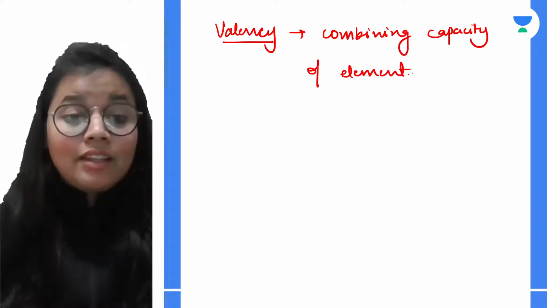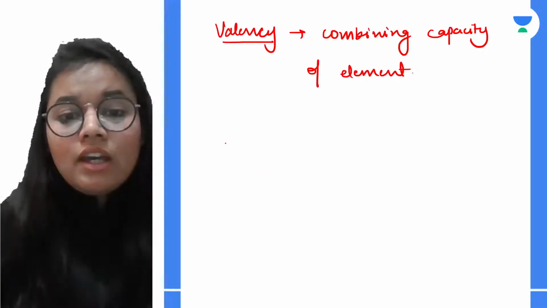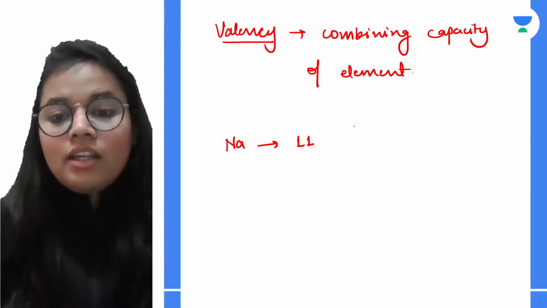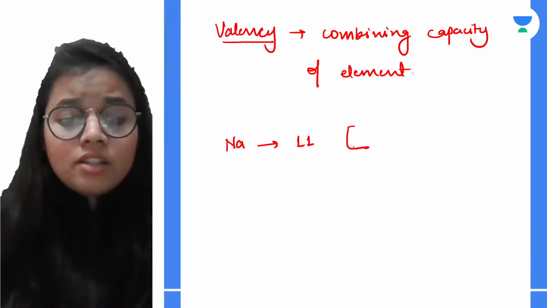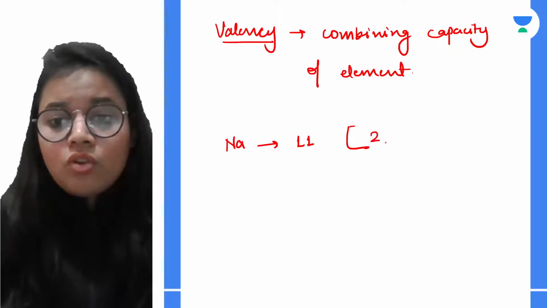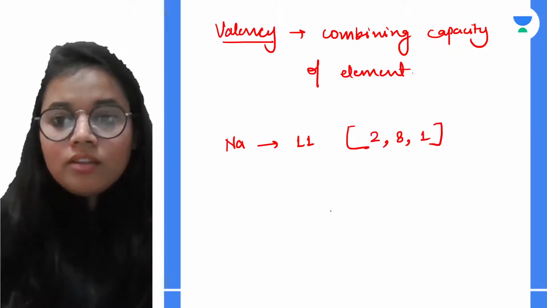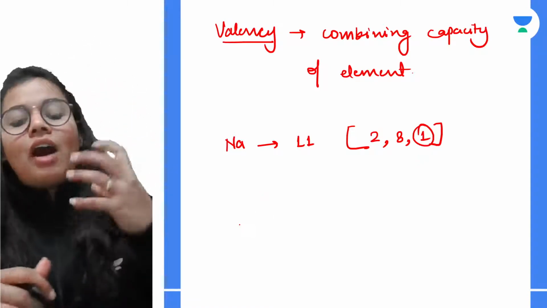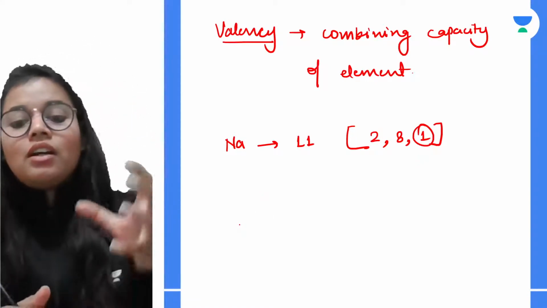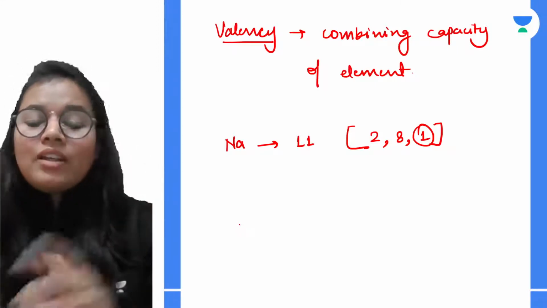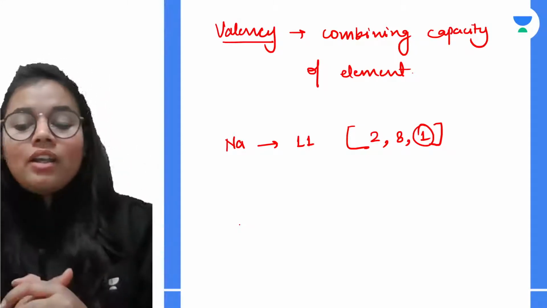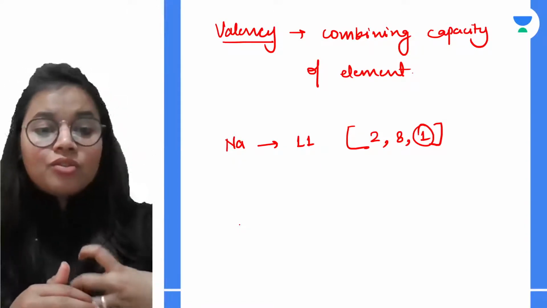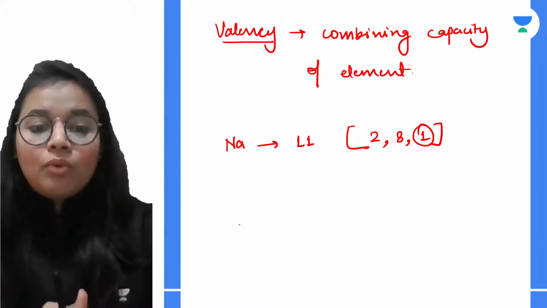Alright, so if I take the case of sodium, okay, so let's say sodium, the atomic number is 11. That means the configuration, it is 2, 8, 1. Okay, now over here 1. See, the outermost shell of the sodium, it has got 1 electron, right? Now this 1 electron, there can be two cases for sodium. It can either take 7 electrons or it will be just giving out the 1 electron.